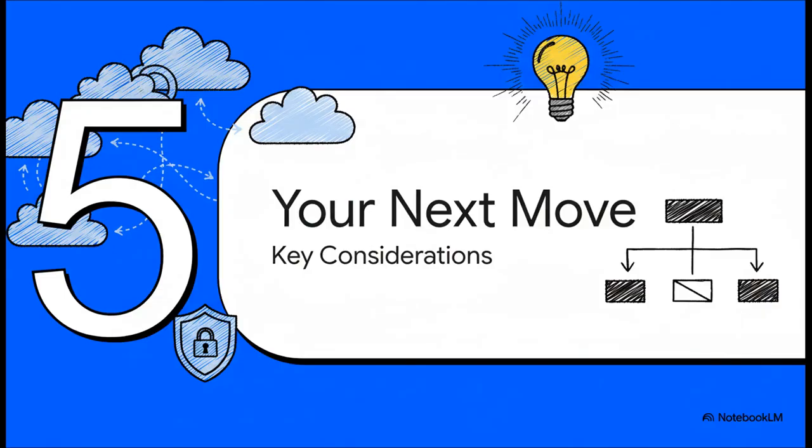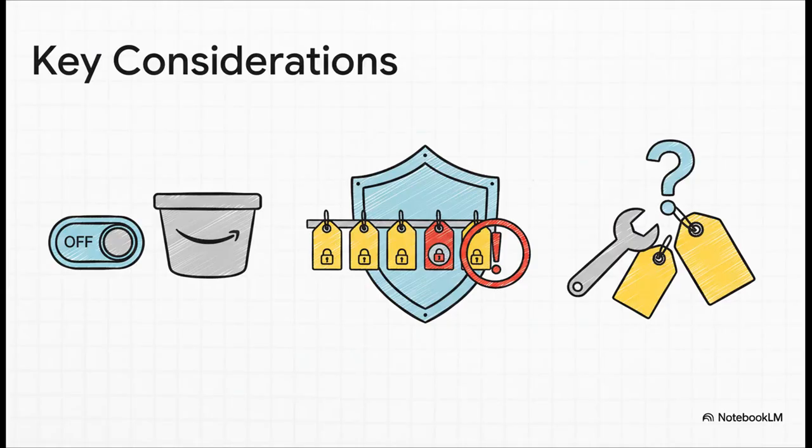Feeling inspired? I hope so. But before you jump in and start changing everything, here are a few key things you need to consider for your next move. First, remember this isn't some magic switch for your whole account. ABAC is off by default, and you have to enable it on each bucket, one by one. This also means your tagging strategy is no longer just for billing reports. It is now a critical part of your security posture. Consistency is everything. And finally, just be aware that some of your existing tools or APIs for tagging might behave a little differently once ABAC is in the mix.